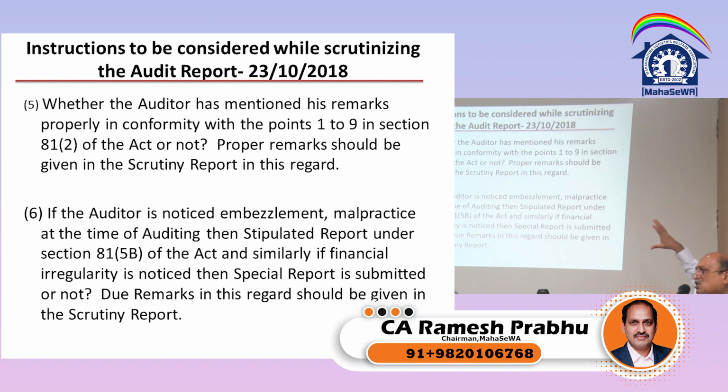That means he is going to the report, and from that report he understands whether you have done proper scrutiny or not, whether you have carried it out or not, because he does not have anything else. Your audit report is going to be the base for him to verify. So therefore we have to go through that report properly, and we have to report in such a way that somebody understands. If the auditor noticed embezzlement or malpractices at the time of auditing, then whether the stipulated report under section 81(5)(b) has been given or not. Due remark in this regard.